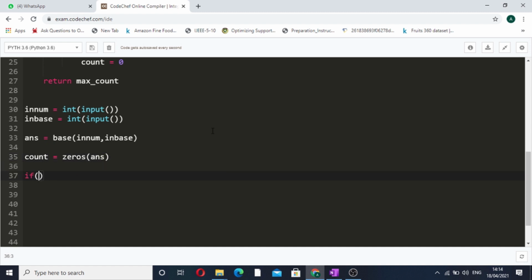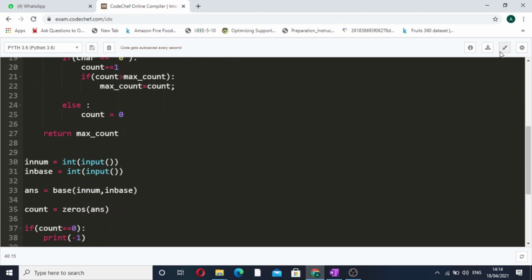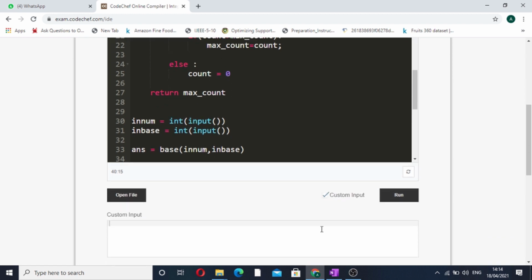So now see, if our count is equal to 0, then according to the question we have to print -1. Else if our count is greater than 0, we have to simply print the number of zeros which are present, that is the count variable. So this was the entire code. I hope you understood it. Now let's just run it on the sample input. Sample input here is 68 and 2, so the answer should come out to be 3.